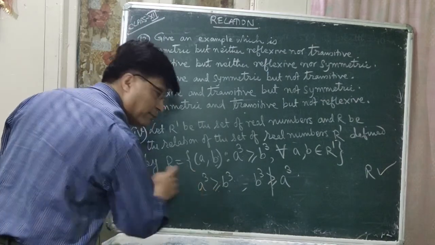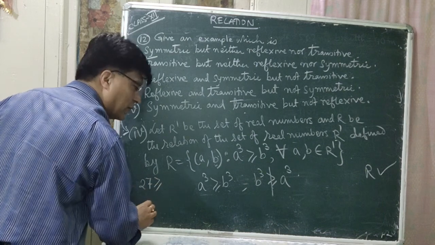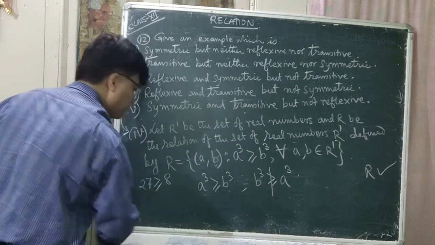A is equal to 3 and B is equal to 2. So what is 3 cube? 27 greater than or equal to 2 cube is 8.